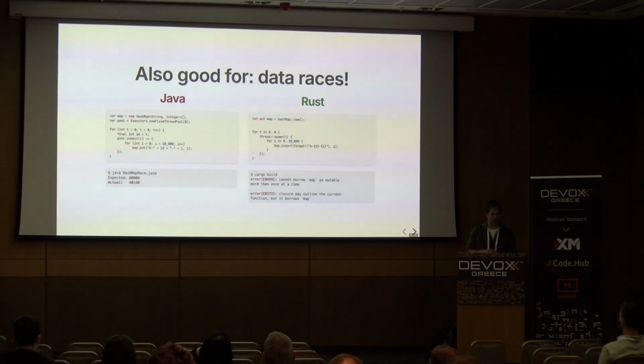On the Rust side, we simply can't write this. And the reason that we can't write this is that we end up trying to write code that mutably borrows the same structure more than once. And this is forbidden. You're not allowed to do this. The compiler says no. So the borrow checker is both helping us ensure that we can always automatically manage memory, and it's helping us avoid race conditions at runtime. Not all of them, but a lot of them.